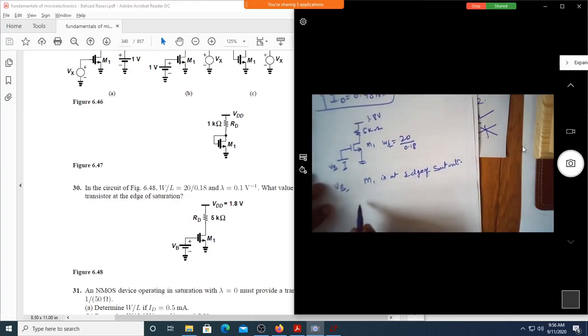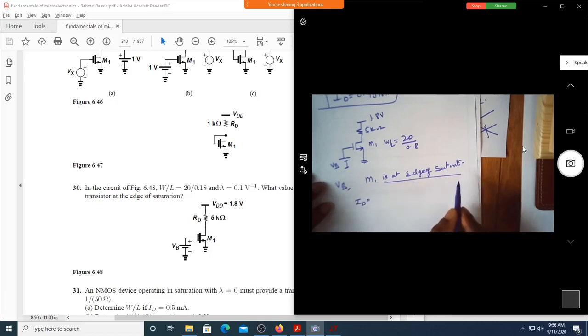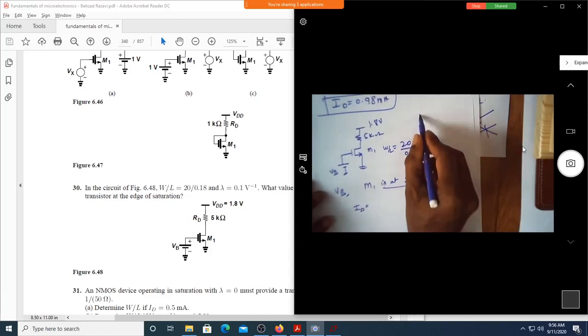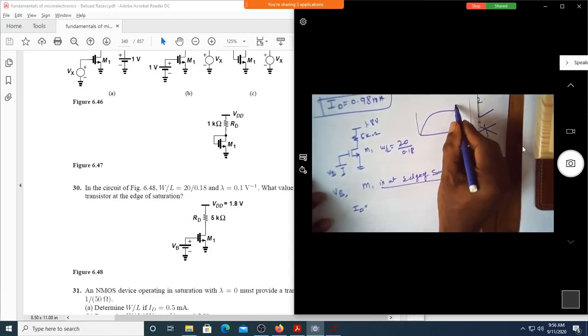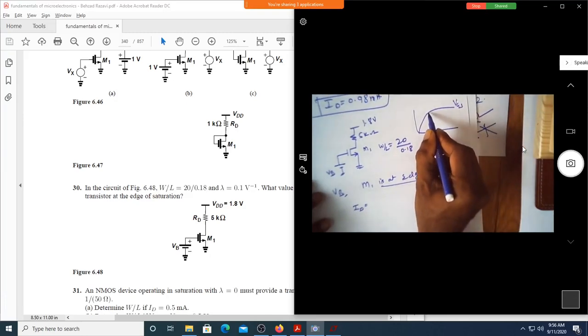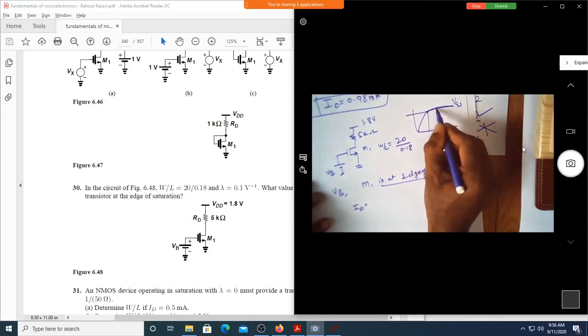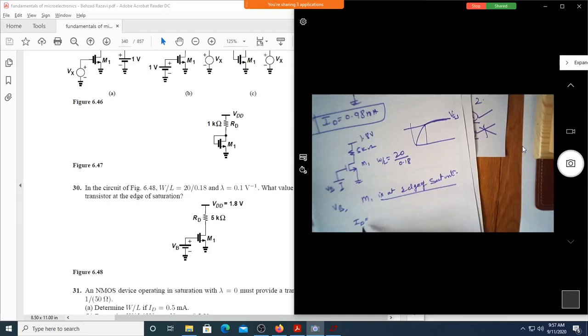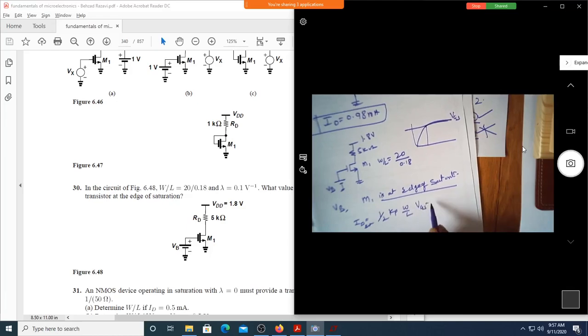So again, let us start with the ID expression, because it is asked to find the edge of saturation. Let us take ID, because we are trying to look at what VGS or VB will put you on the verge of saturation, where the current is almost constant. So what is ID sat? 1 by 2 Kp W by L VGS minus VTH whole square.